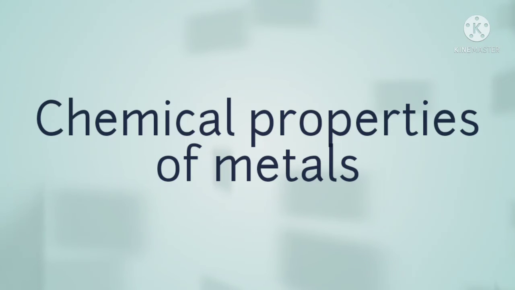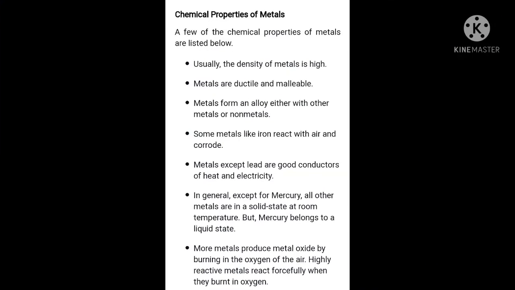Chemical properties of metals. A few of the chemical properties of metals are listed below. Usually the density of metals is high. Metals are ductile, long lasting and malleable, so they can be converted into thin sheets. Metals form an alloy either with other metals or with non-metals.